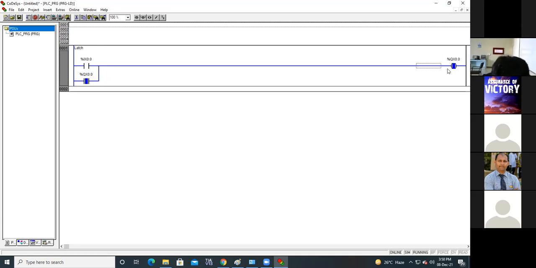Yes, Sanjay sir has done the thing. Now, one simple thing you have to think on it. Now, what we have to do? We have to turn off this output. It is latched. Now, this is start button. Now, if I operate this, what will happen? Nothing is changed. Again, if I am making it off, no change. I want to make this off.